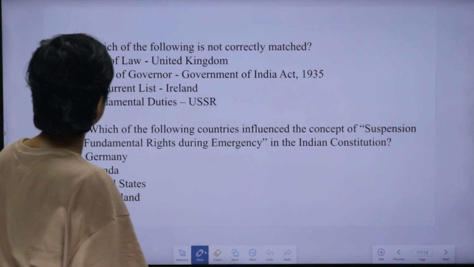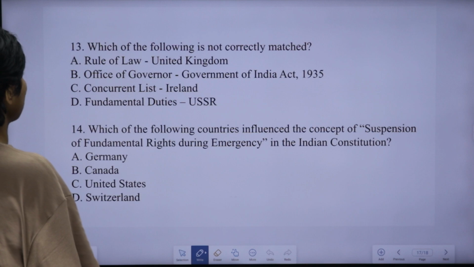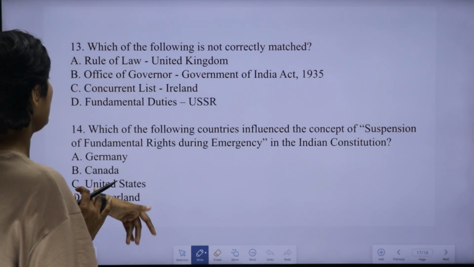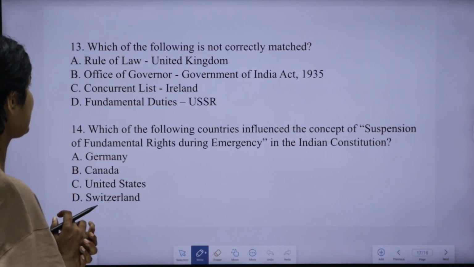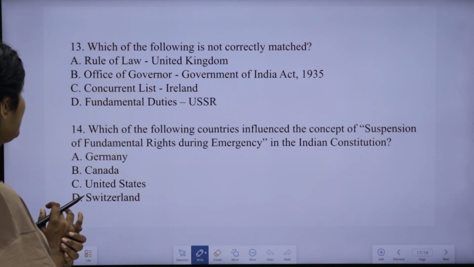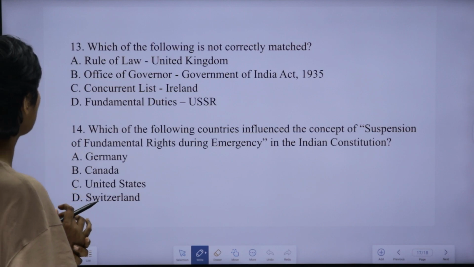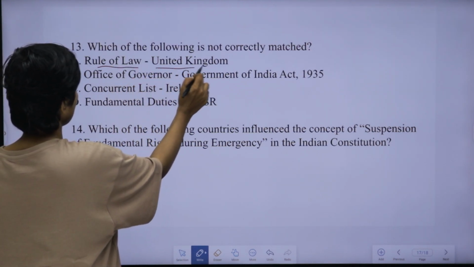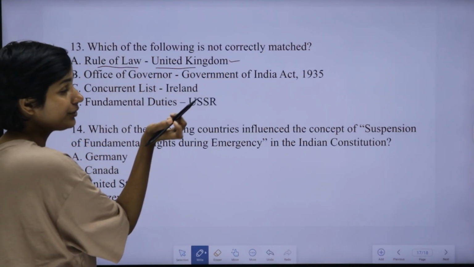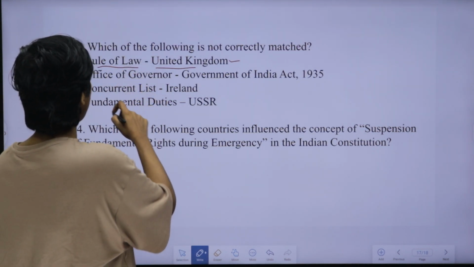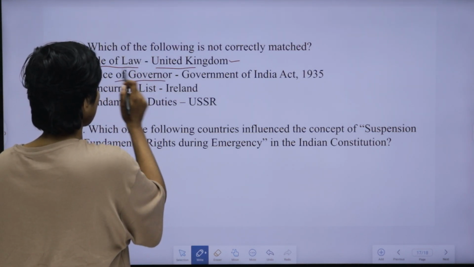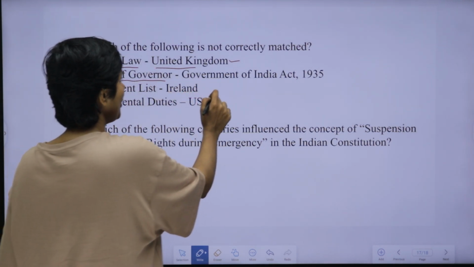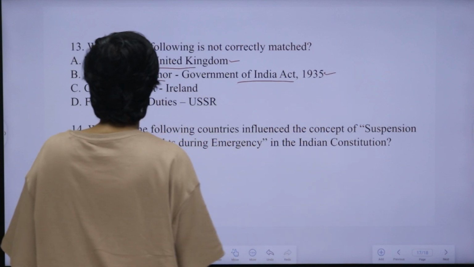And the 13th question is, which of the following is not correctly matched? Provisions are given in the first part, and secondly the countries from where such provisions were taken. We had to find out the incorrect pair from these options. Rule of law, just before we studied, we took from the United Kingdom. That is a correct option. We had to find the incorrectly matched item. Office of the governor: as part of our introduction, we had told that the office of the governor was taken from the Government of India Act 1935. That's also correct.